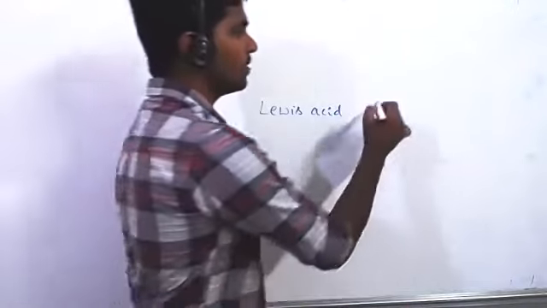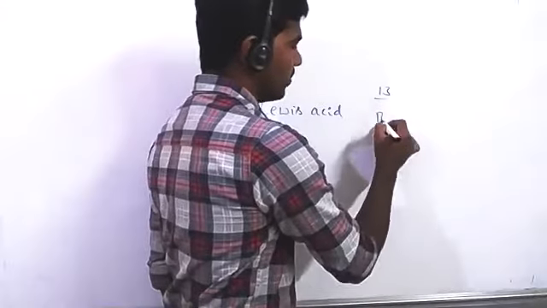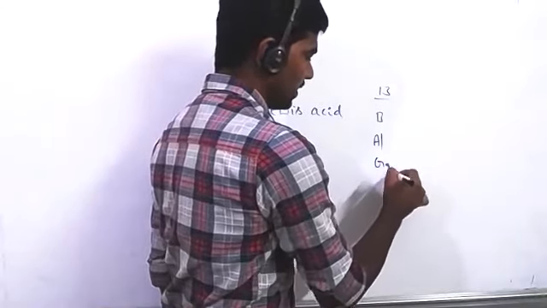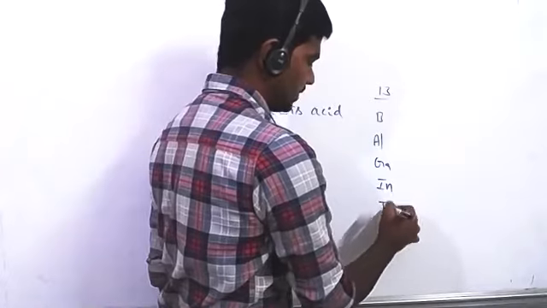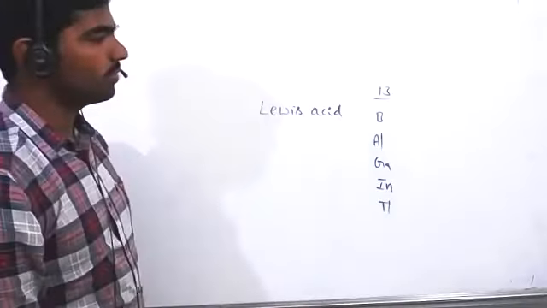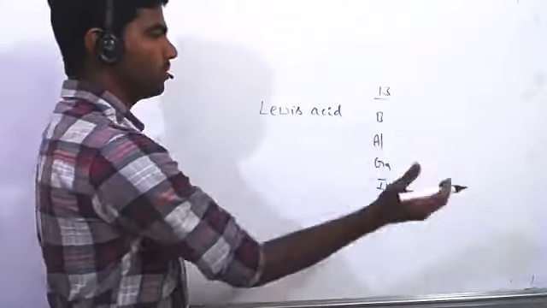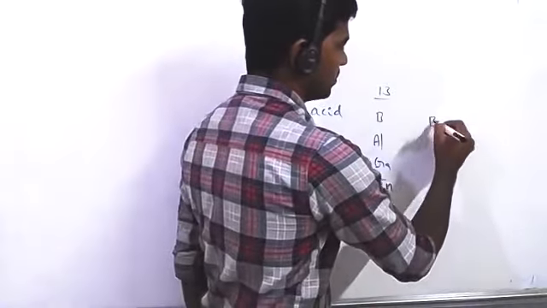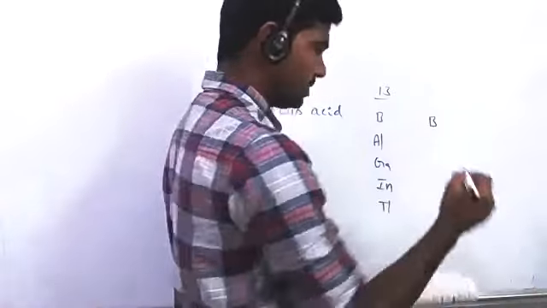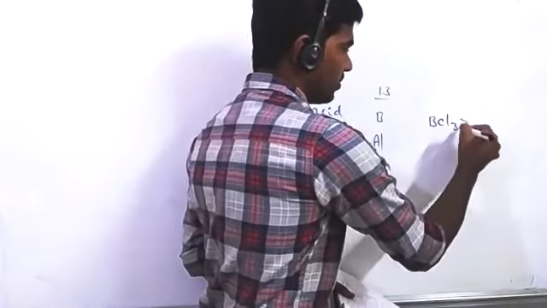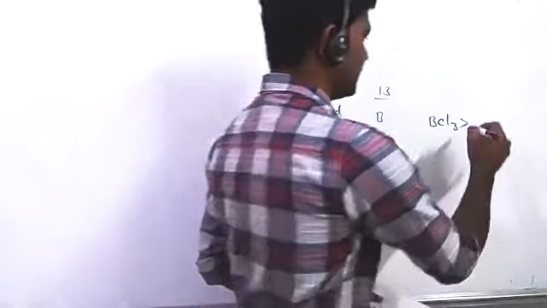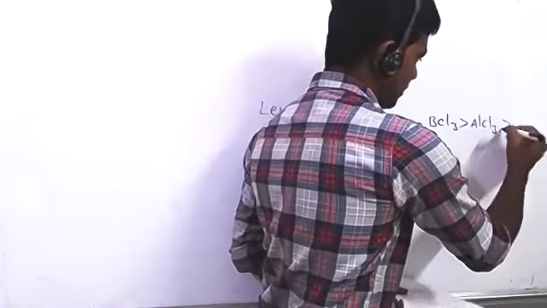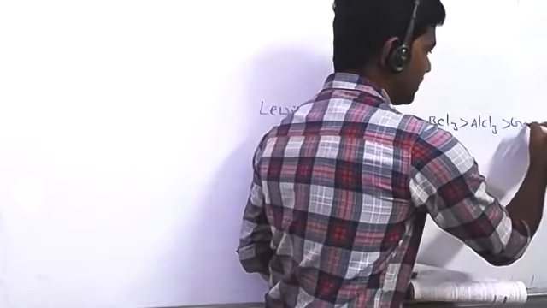So in the case of 13th group elements, boron, aluminum, gallium, indium, and thallium, boron has more ability to accept electrons. So here the molecule is BCl3, having the highest. Then AlCl3. Then least is GaCl3. It's correct.